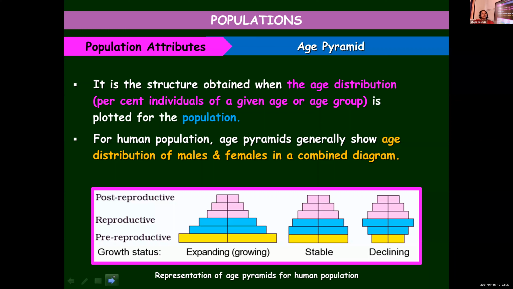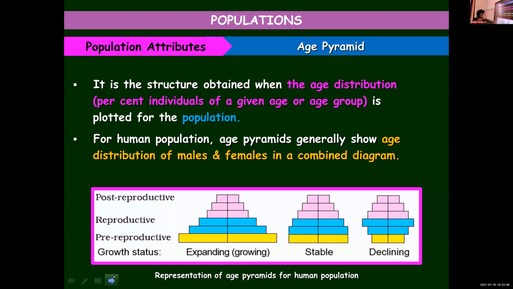There is no advantage in having an increase in the number of individuals in the post-reproductive category, because they have completed their reproductive phase. They cannot reproduce further, so they will not contribute to the increase in population.